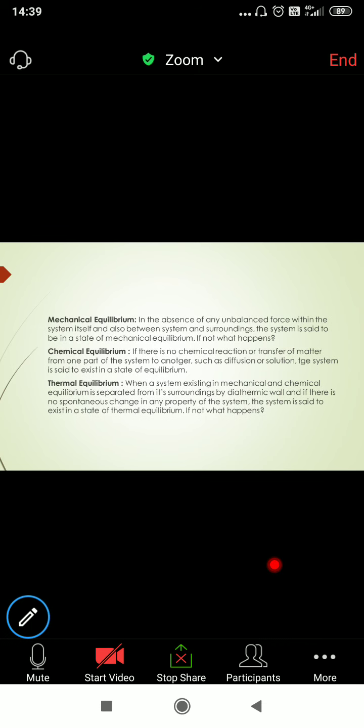So in order to have a thermal equilibrium, the system should be in mechanical and chemical equilibrium. Okay, any doubt? What is thermal, what is chemical, what is mechanical equilibrium?